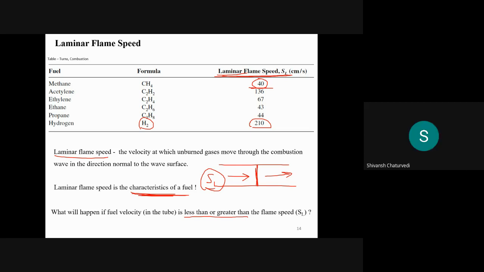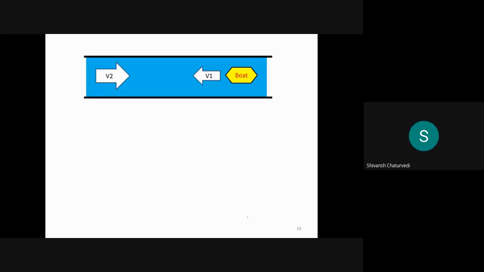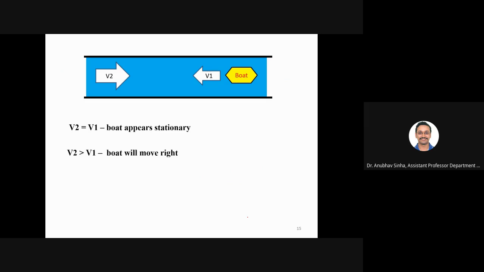Sir, the flame will move with the same laminar flame speed, but it will move with respect to the incoming fuel gases. Very good. So we can again take this analogy of the boat. If V1 is equal to V2, the boat will appear stationary. If V2 is greater than V1, then what will happen? The boat will move to the right.